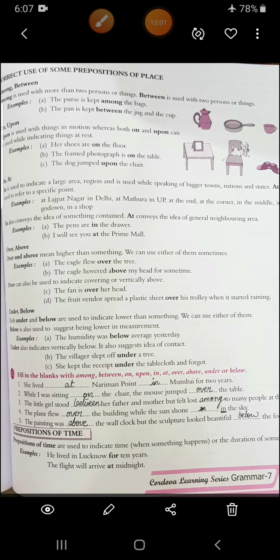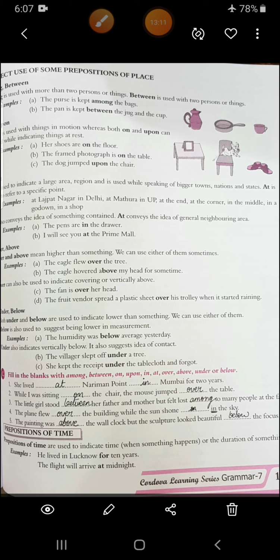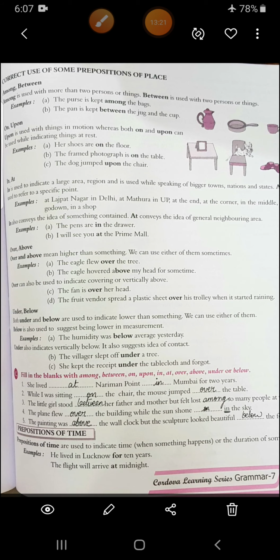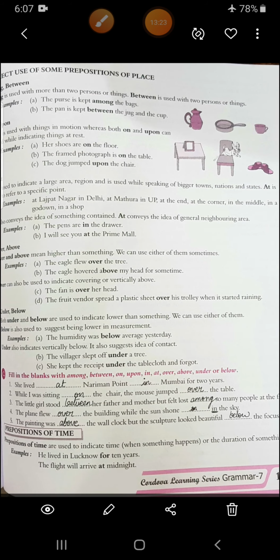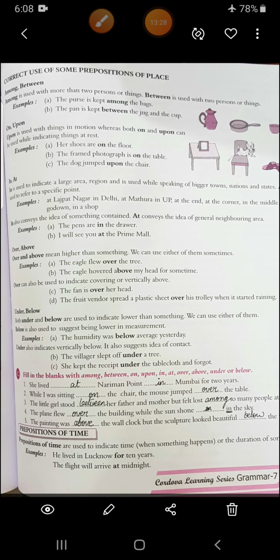Now let's do this exercise C, filling the blanks with among, between, on, upon, in, at, over, above, under or below. She lived at Nariman Point in Mumbai for 2 years. Mumbai is a bigger area, so that's why we have used in. And when we are going particular, that's why we have used at with Nariman Point. Then second, while I was sitting on the chair, the mouse jumped over the table. Why have we used over here? Because he's coming from down to above, like he's changing his position.